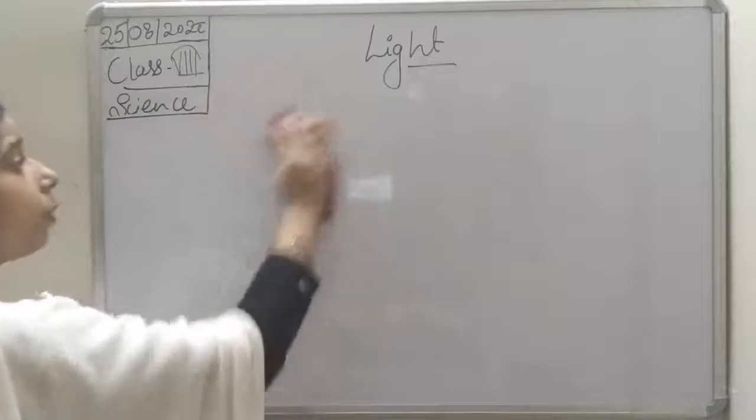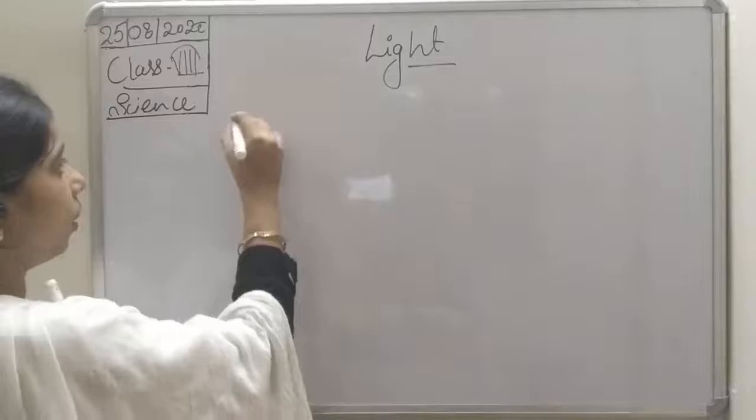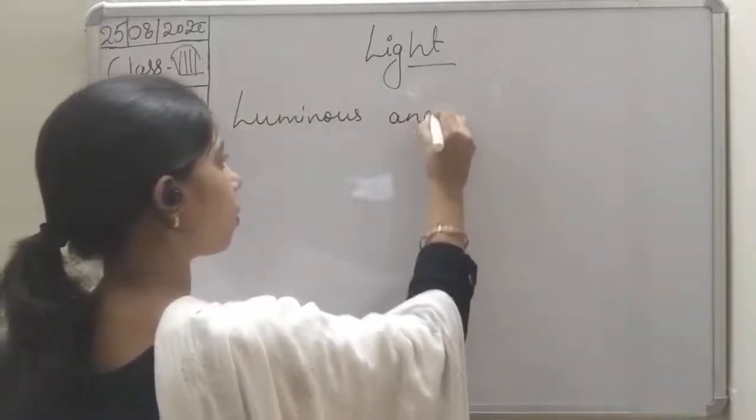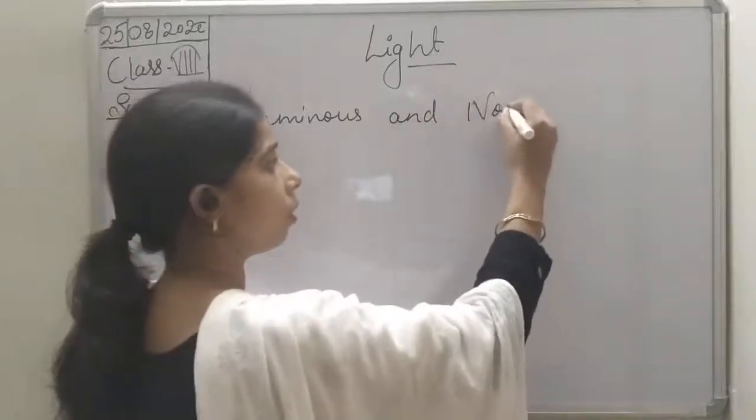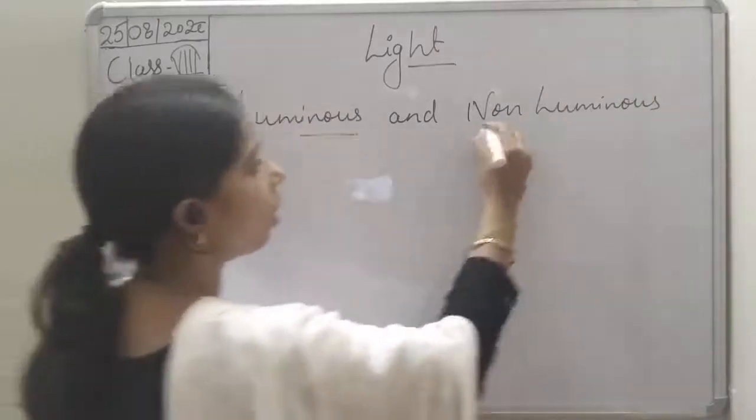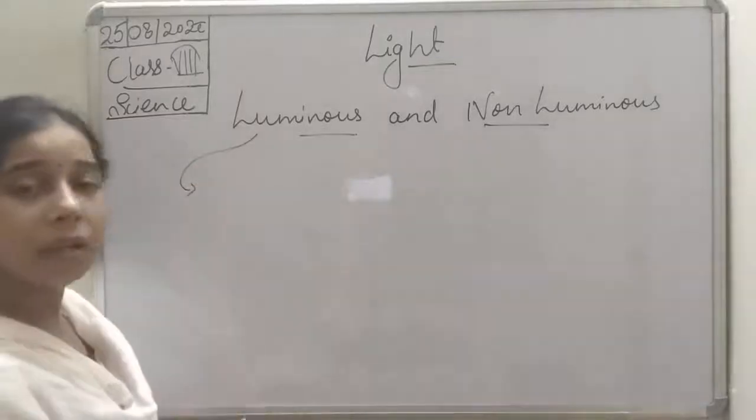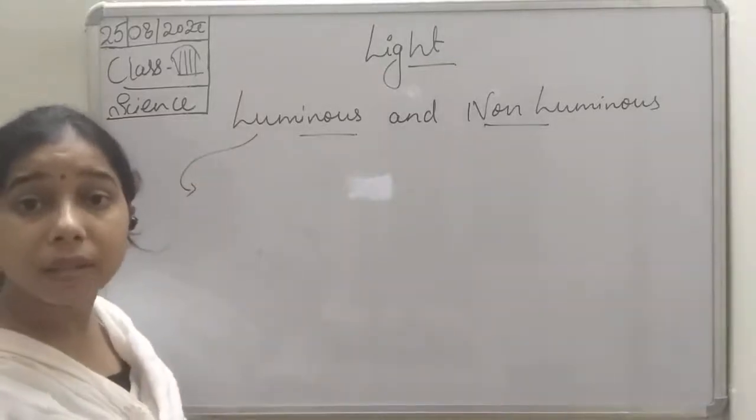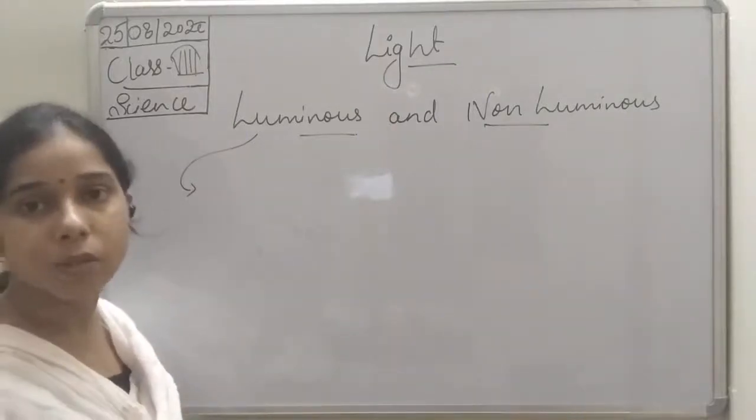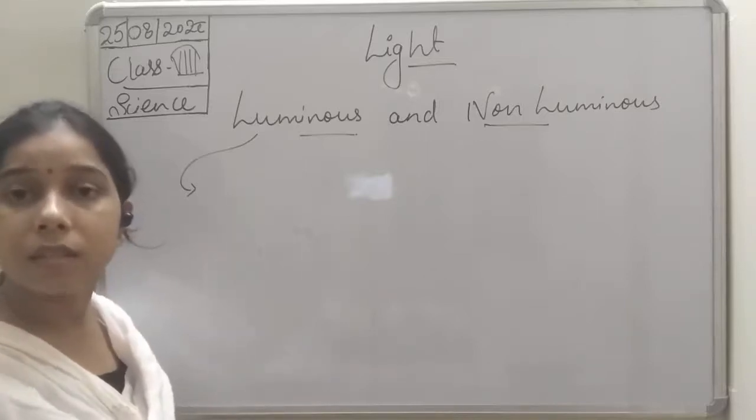That is luminous and non-luminous object. So you see, luminous object and non-luminous object. Okay, luminous and non-luminous object. What are the luminous objects, students? It means the object which emits its own light. That object is known as the luminous object, which is having its own light, which emits its own light. That is the luminous object.